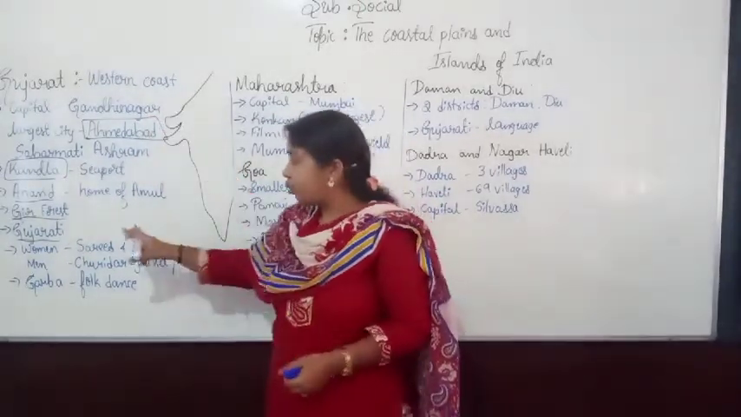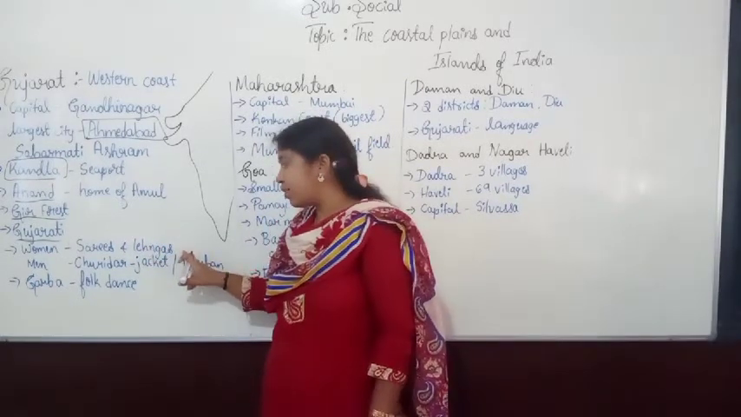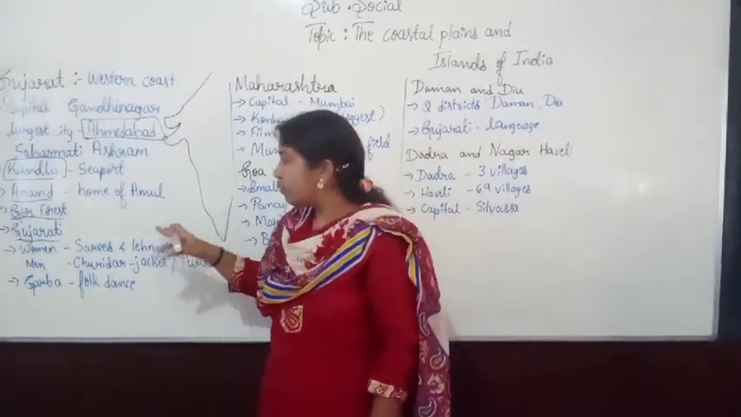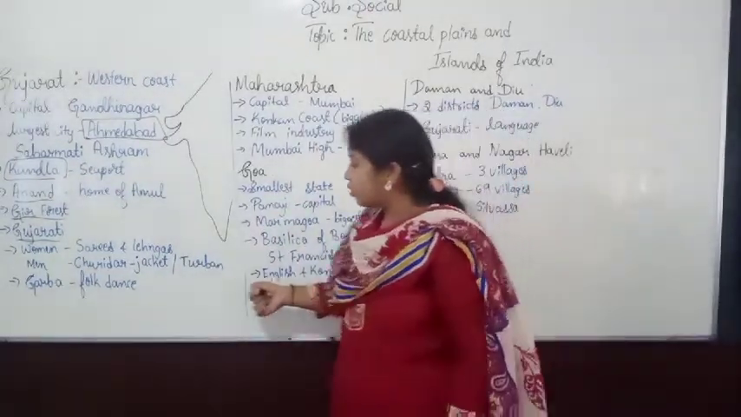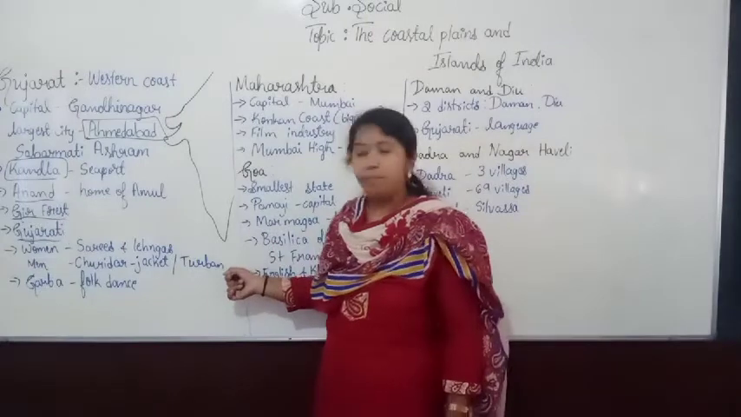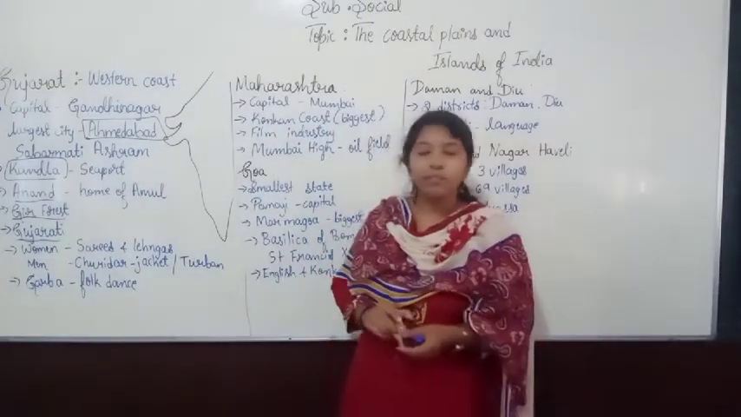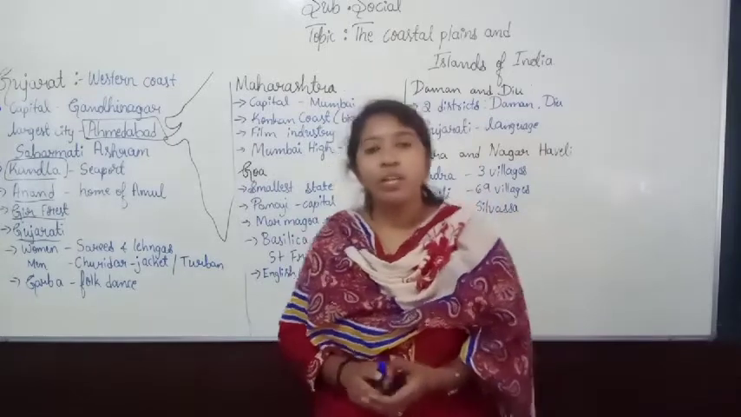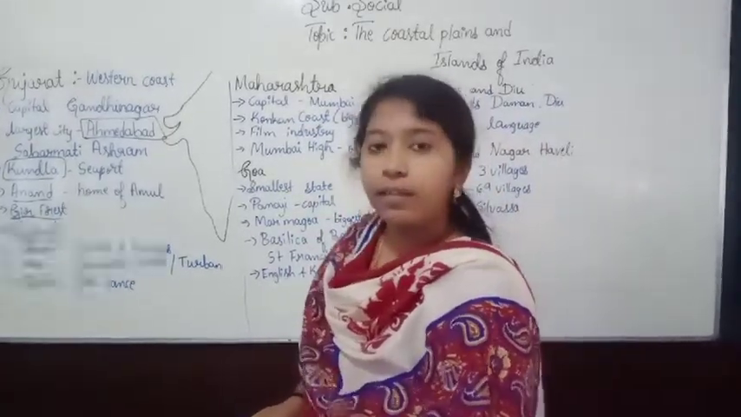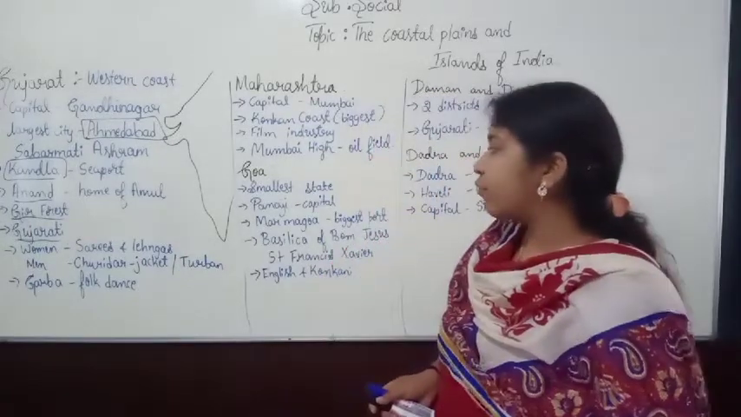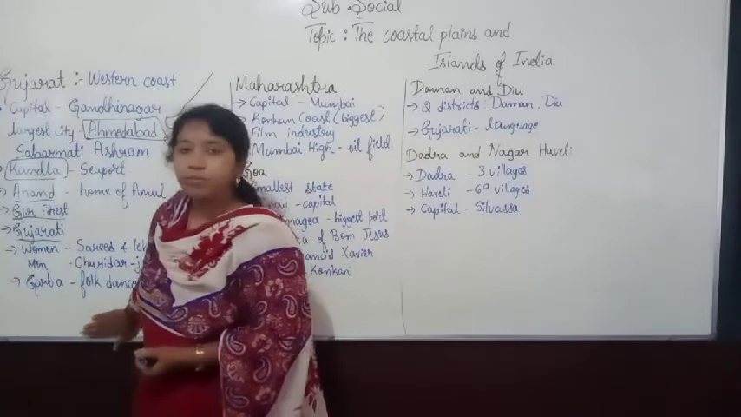So the women wear what type of dress? They wear sari as well as the lehenga, and the men wear the chudidar jacket, and also they use the colorful turban. Okay, and after that, in Gujarat we can see one very famous folk dance, that is Garba. Garba is one of the important folk dances we can see in the Gujarat.